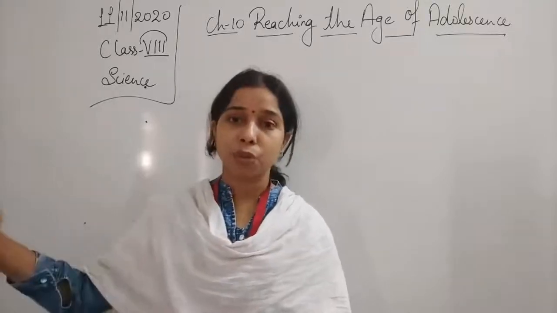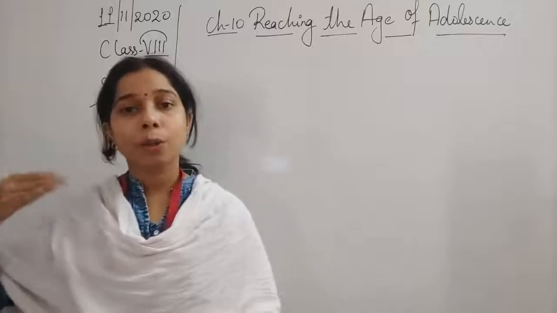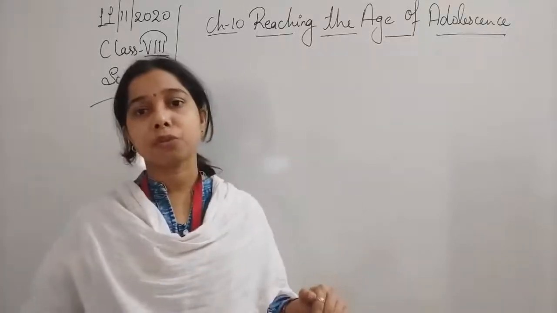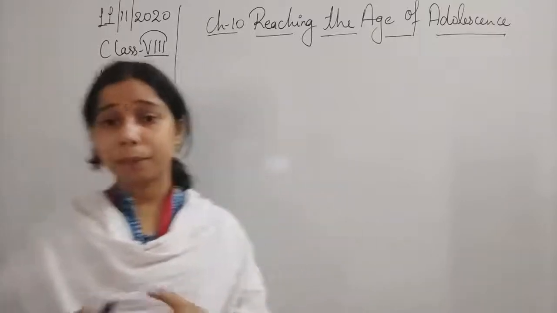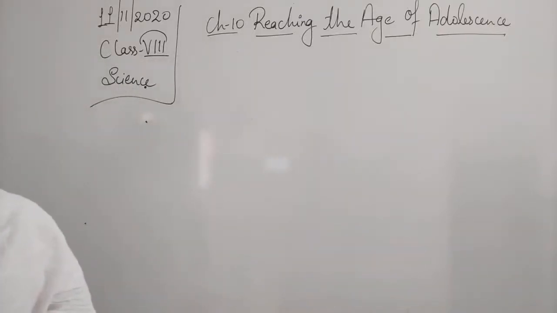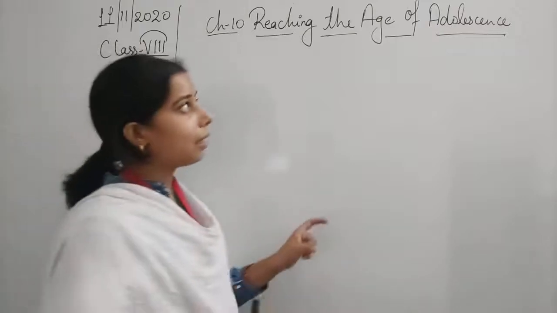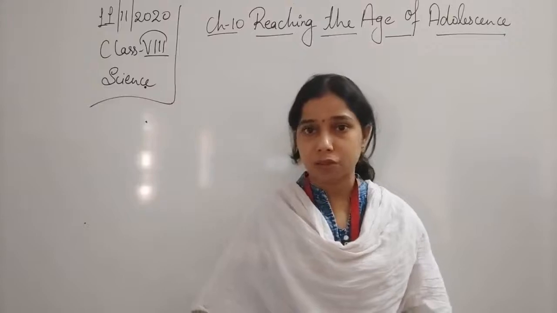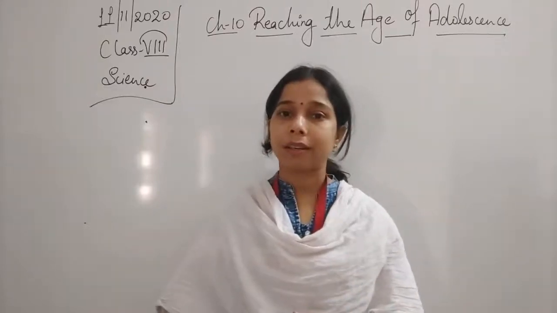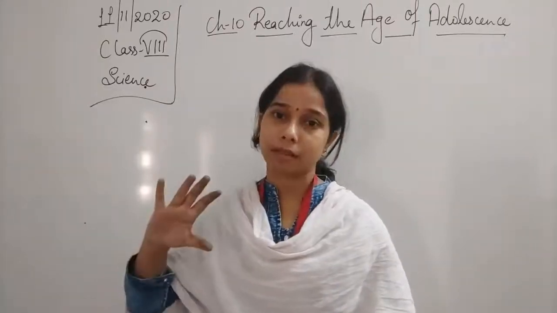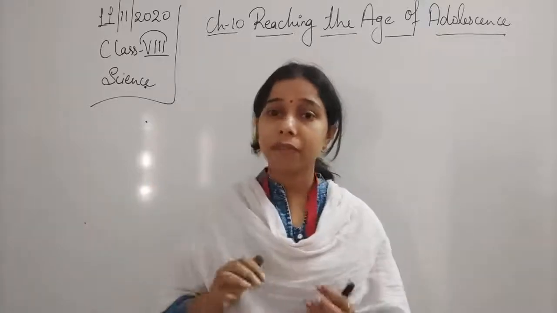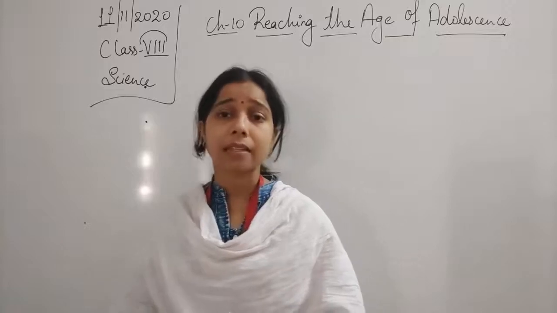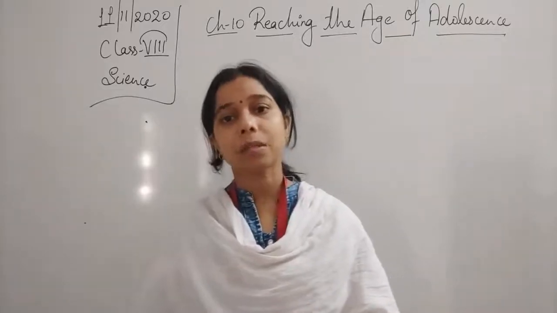and then it starts to grow. While growing, students, what happens? From childhood it reaches adulthood, and in between there is a stage known as the adolescence stage. Growth is a continuous process. When a child is an infant, totally dependent on the mother's milk, at that time we use the term infant for the small child.